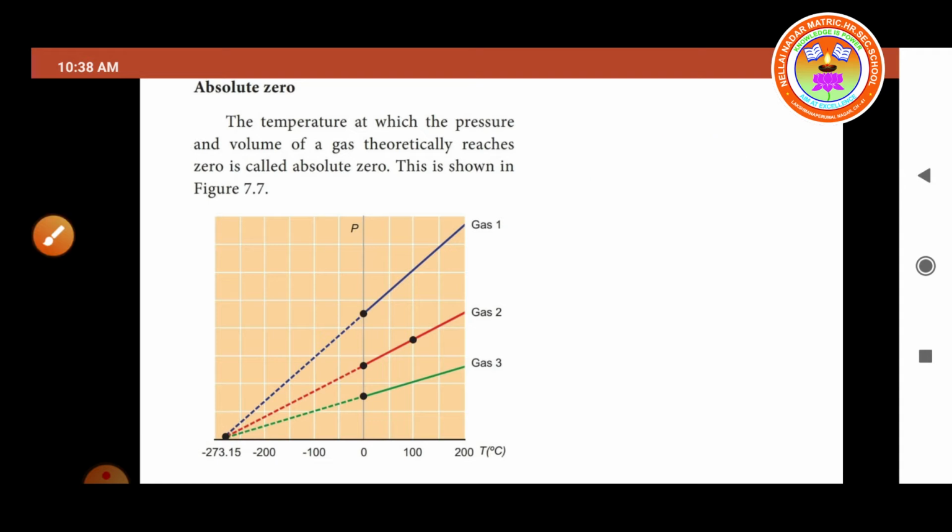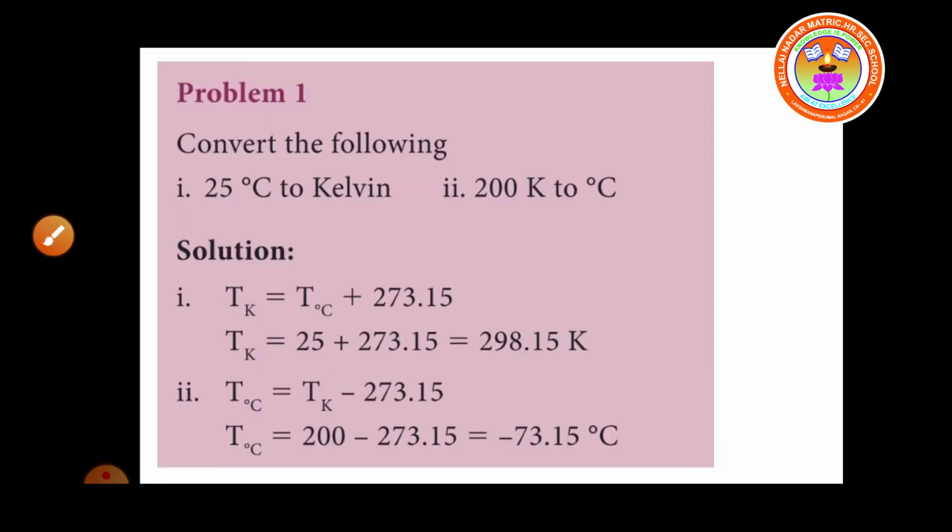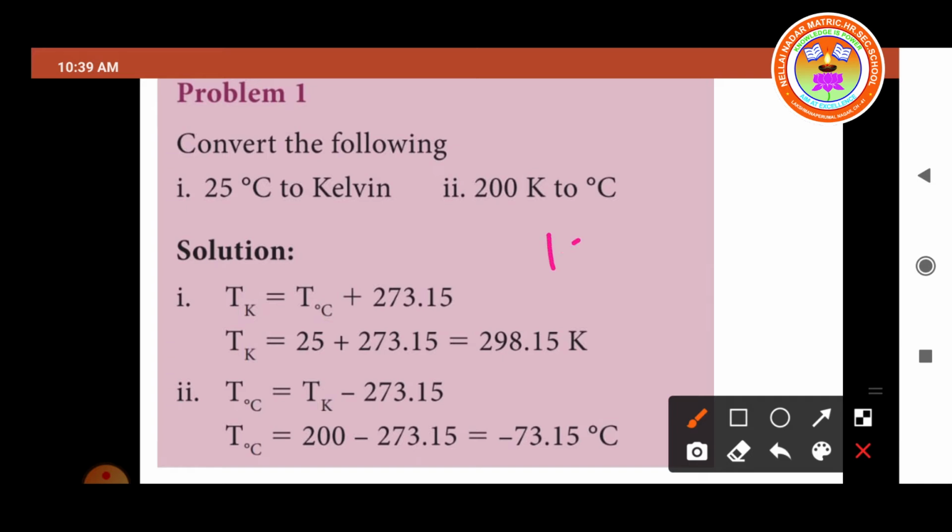Next we move on to a small problem. Convert 25 degrees Celsius to Kelvin, and 200 Kelvin to degrees Celsius. We already know the formula. The Kelvin scale temperature is denoted by T_K, and this is the degree Celsius temperature.